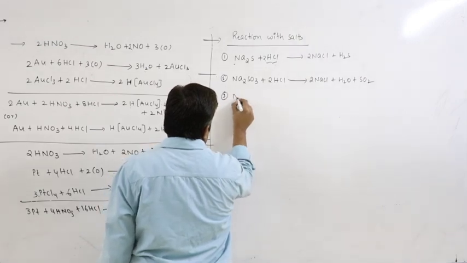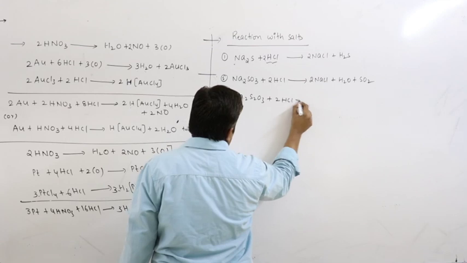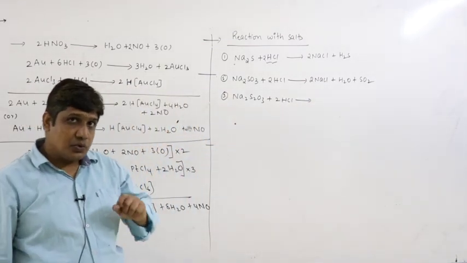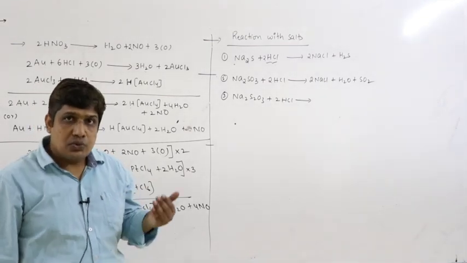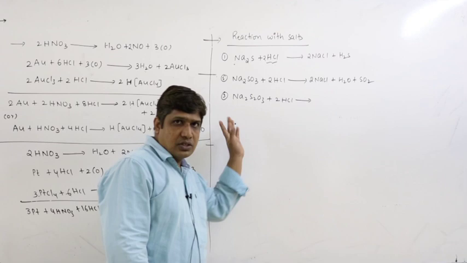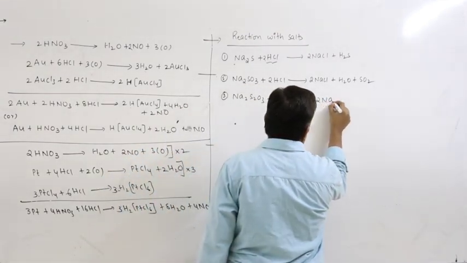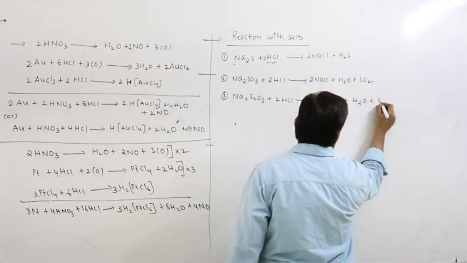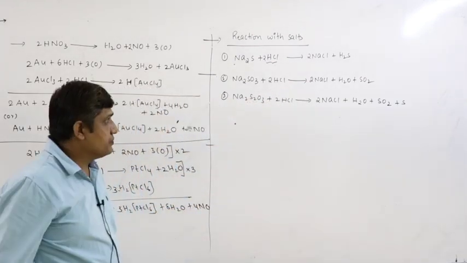If I take hypo, Na2S2O3, the same reaction you can write. Na2S2O3 is a salt of NaOH and H2S2O3. H2S2O3 decomposes to give H2O, SO2 and S. All these things you will study in hypo. So what we get here is 2NaCl plus H2O plus SO2 plus S, nothing but H2S2O3.